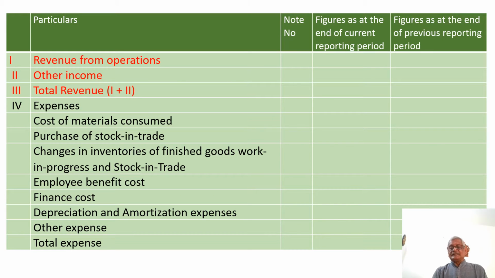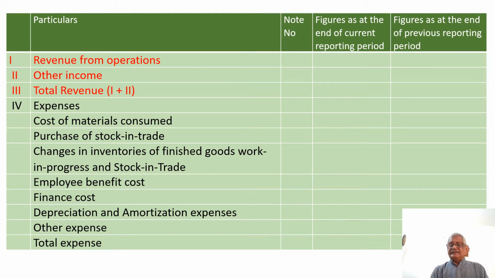First, let us understand how the profit and loss account statement format is prescribed in the Companies Act. It also has 5 columns: the first one being the numbers, the second is the particulars, the third is the note number, where any user can go to the particular note to find out more about a particular item, and the fourth column shows the figures as at the end of the reporting period.